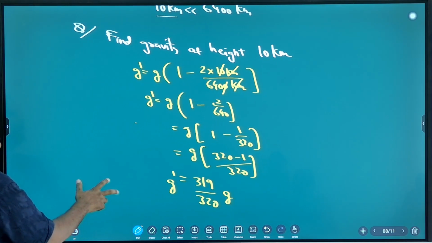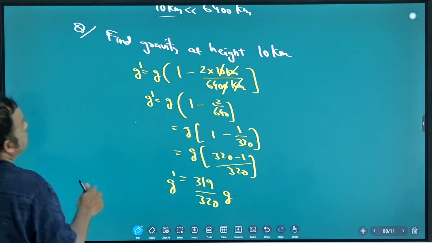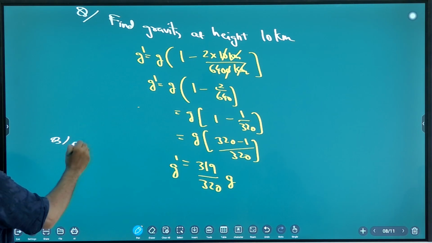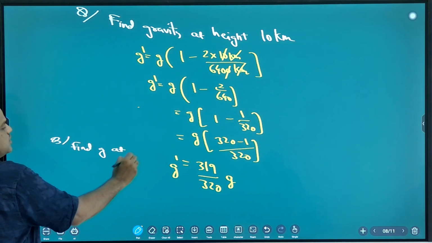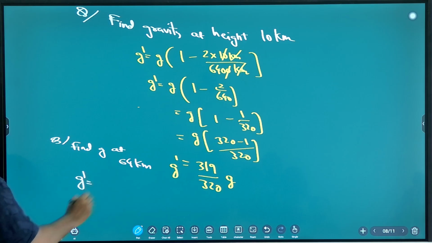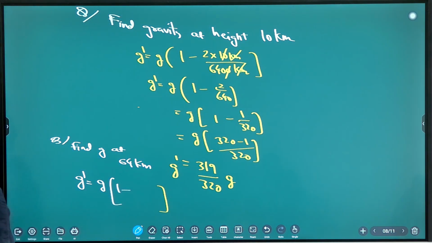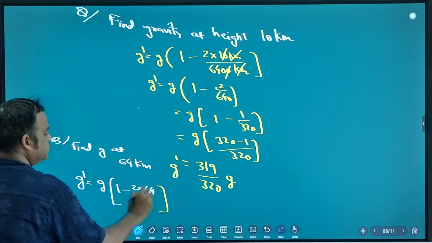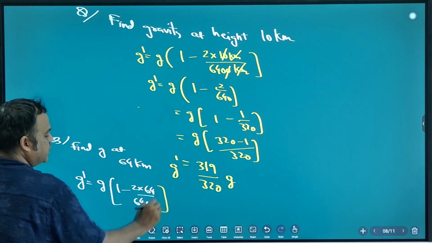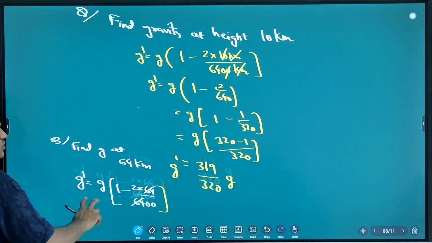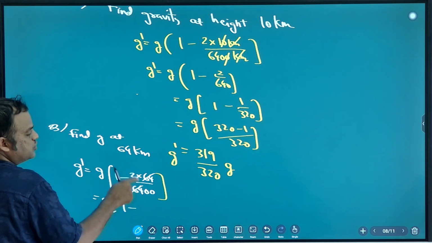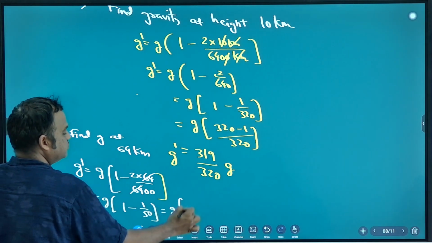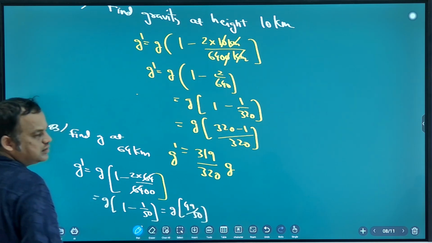Next you find gravity at height 64 kilometer. So your answer is G dash is equal to G into 1 minus 2 into H by R, 6400. 64 cancel. So what is your answer? G into 1 minus 2 by 100, 1 by 50. 1 minus 1 by 50. 49 by 50. Correct. Understood?